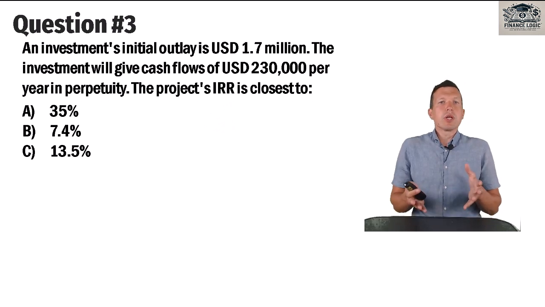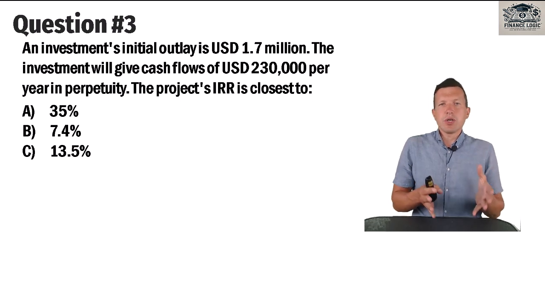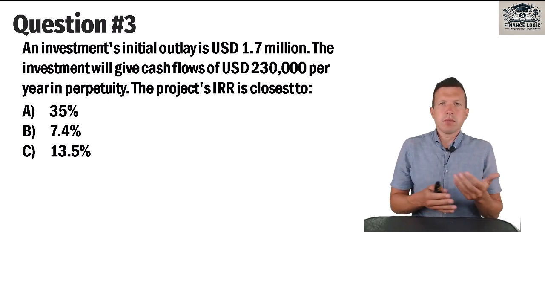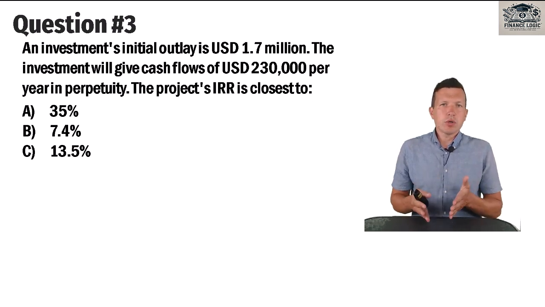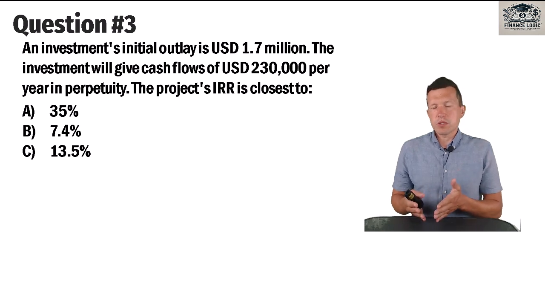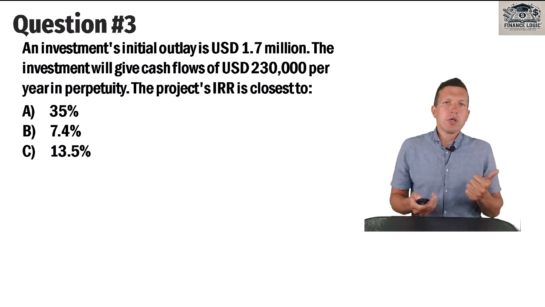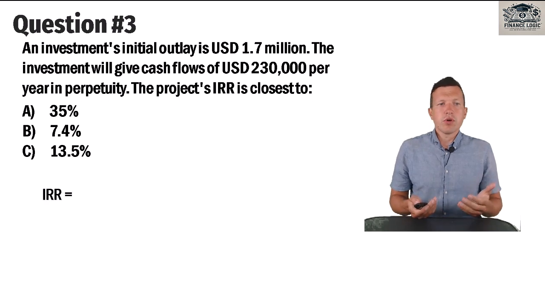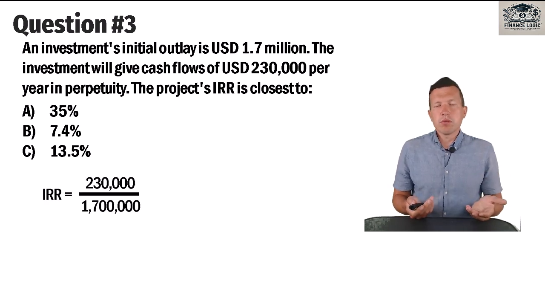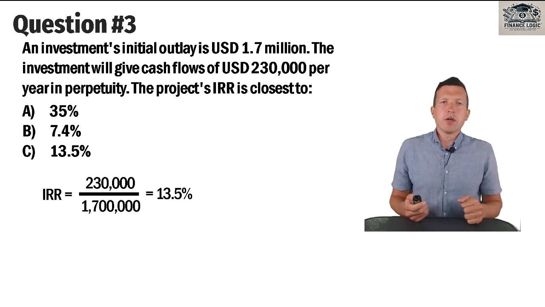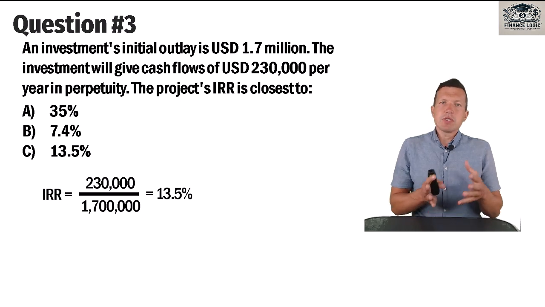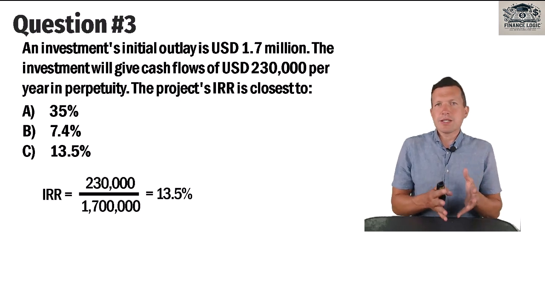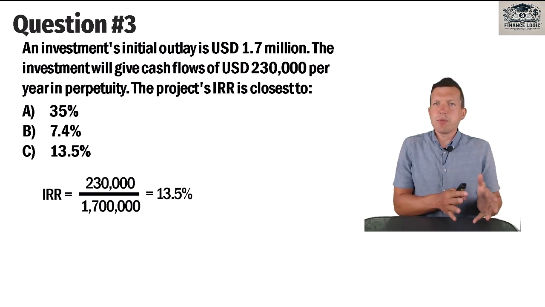Well, some people wrongly think that to get IRR we need some discount rate, but it's not true. To get IRR we just need to estimate the annual return that the project promises. In this case, our return is 230 from the investment of 1.7 million, and this is exactly 13.5% as an annual rate. It has some disadvantages. IRR has some critical assumptions that we need to be aware of, but let's keep it outside this quiz.